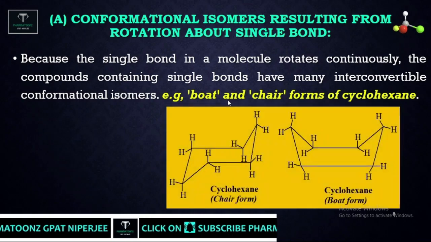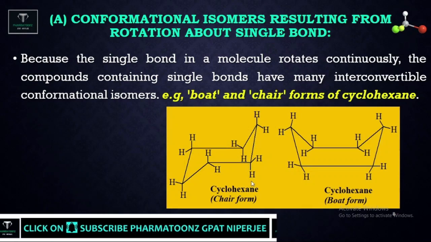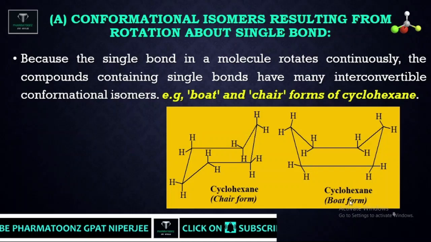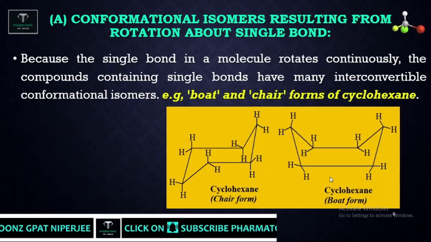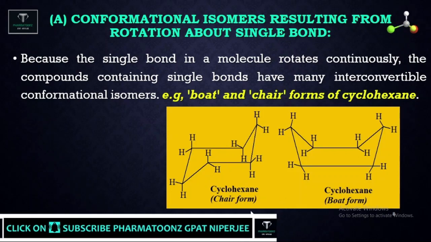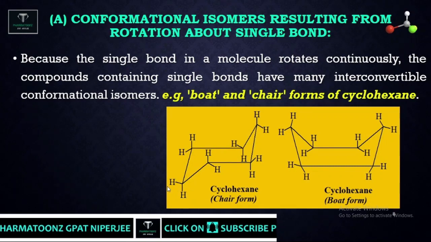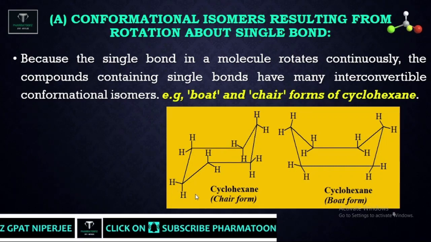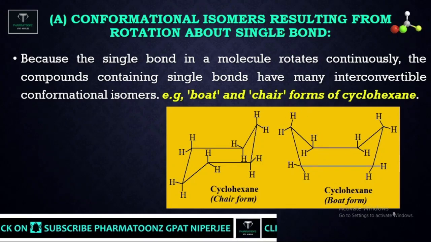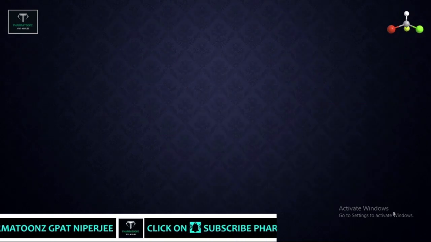For example, the chair and boat forms of cyclohexane. This is a chair-like structure, so it is called the chair form of cyclohexane, and this is a boat-like structure, called the boat form of cyclohexane. The chair form is considered more stable than the boat form, because in the chair form all hydrogens are in staggered form, while in the boat form hydrogens are in eclipsed form, and the staggered form of any molecule is more stable than the eclipsed form.